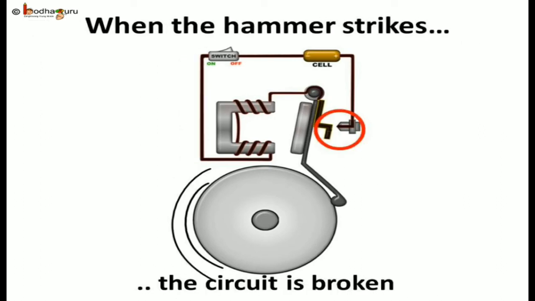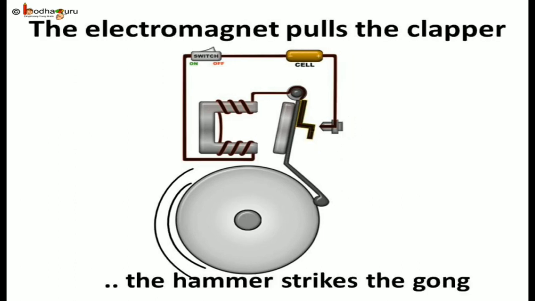Let us see what else happened when the electromagnet pulled the clapper and we heard the hammer striking the gong. Look closely. Right now, the clapper is not in contact with the screw. The circuit is broken now. So what will happen next? The current through the coil will stop flowing. Will the coil remain an electromagnet? No, it wouldn't.